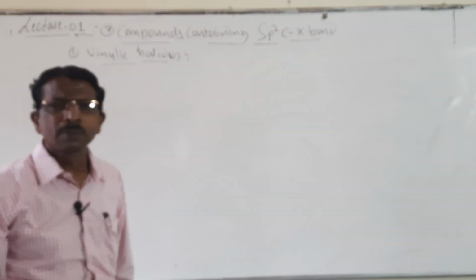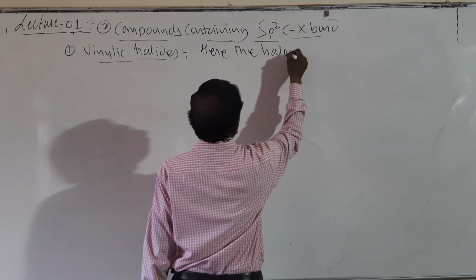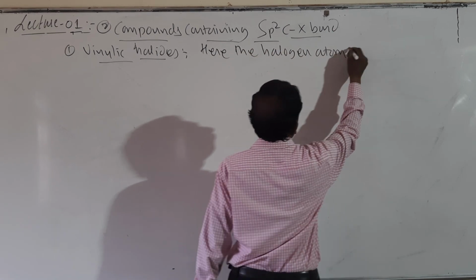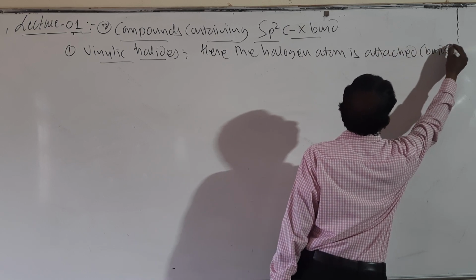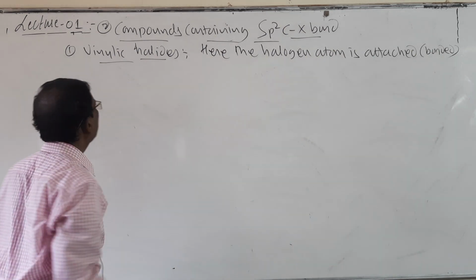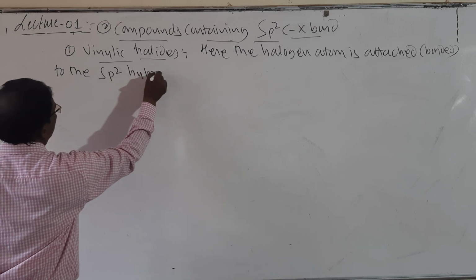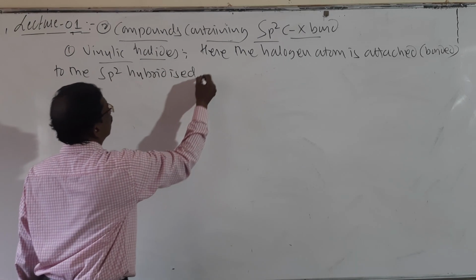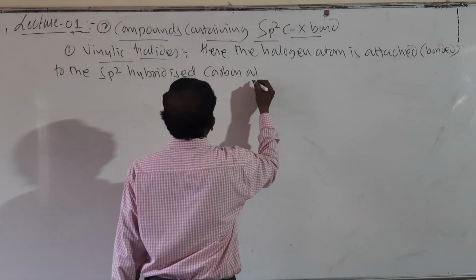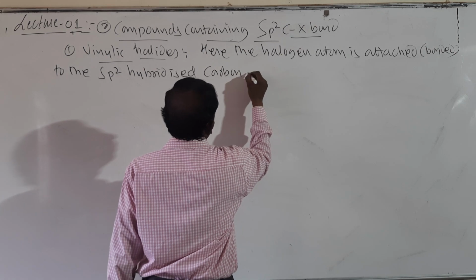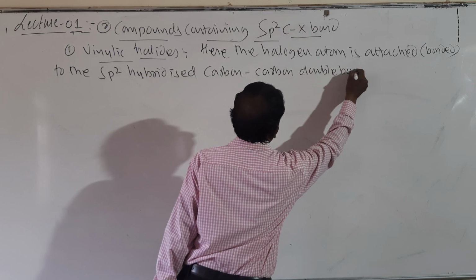Vinylic halides. Here the halogen atom is attached or bonded to the sp2 hybridized carbon of a carbon-carbon double bond.